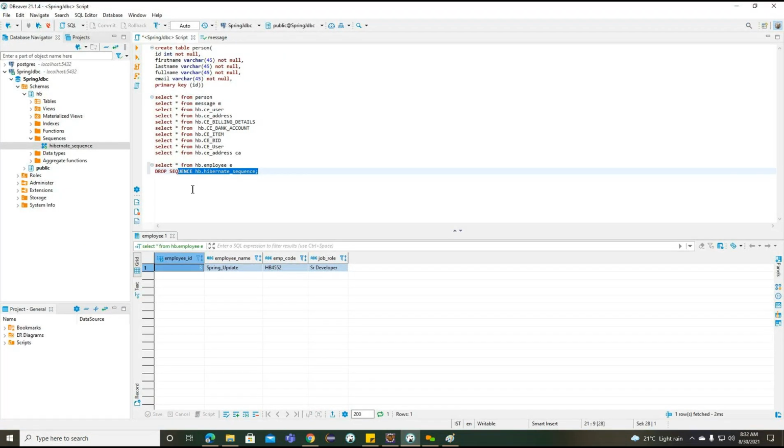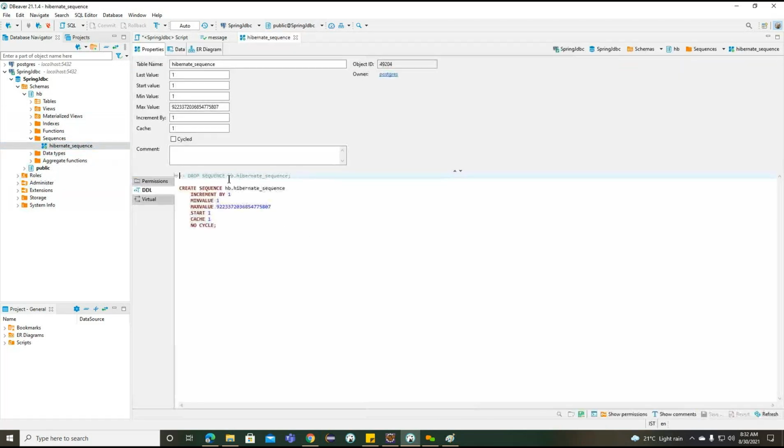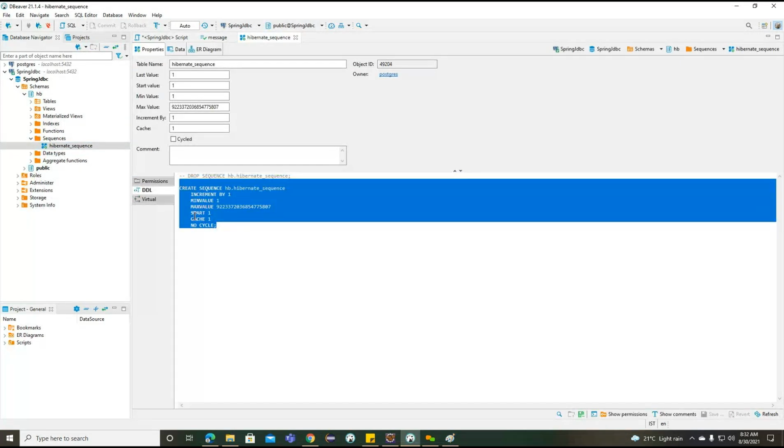Basically, this sequence is created by Hibernate, but if you want to create it yourself, you can. So how can we create it? This is the command we can use: create a sequence, increment by 1, minimum value 1, maximum value. Based on this, the sequence is going to update the records.